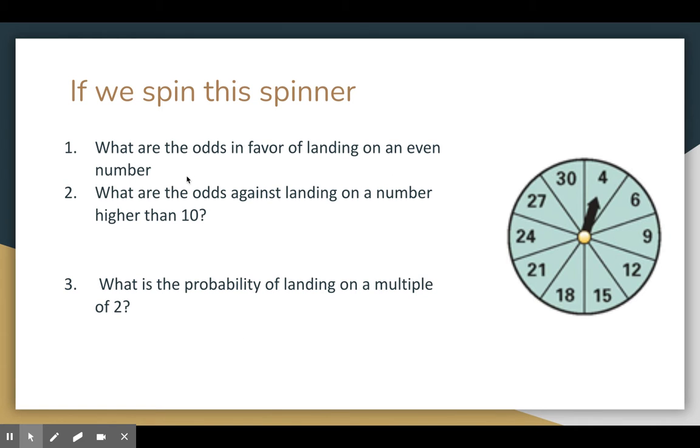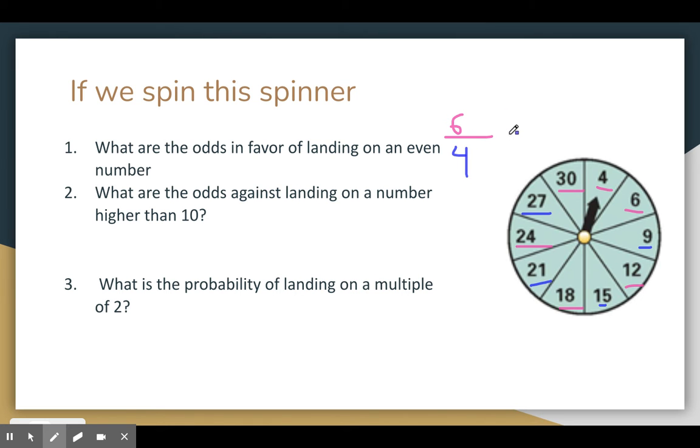Okay, so now if we're talking about odds, what are the odds in favor of landing on an even number? Let's go through and find all of our even numbers. That's even, even, even. So we have 1, 2, 3, 4, 5, 6, right? Odds in favor, there's 6 favorable outcomes over, if I use a different color, what are the unfavorable? That's odd, that's odd, that's odd, and that's odd. So 6 favorable over 4 unfavorable.